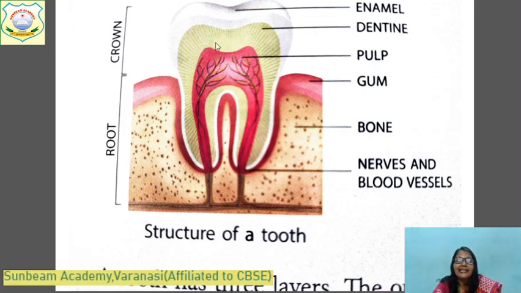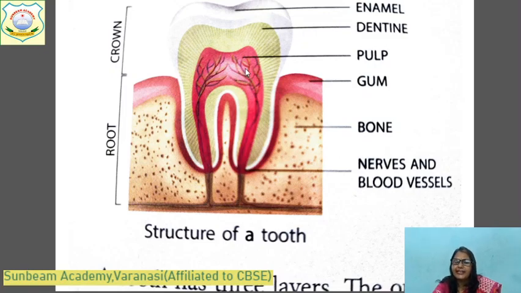This is dentine. This is yellow in color. And after the dentine, the innermost layer of the tooth is pulp, and it is soft. Here the nerves and blood vessels are present in the pulp.